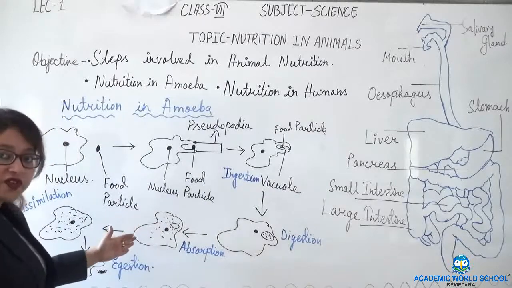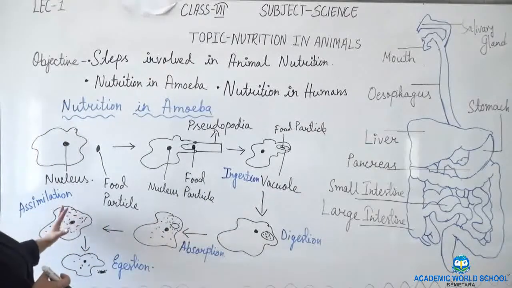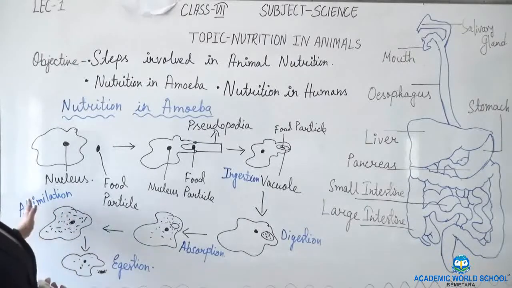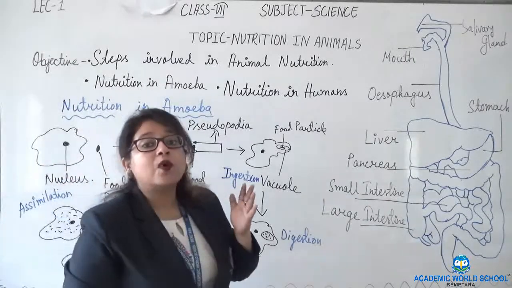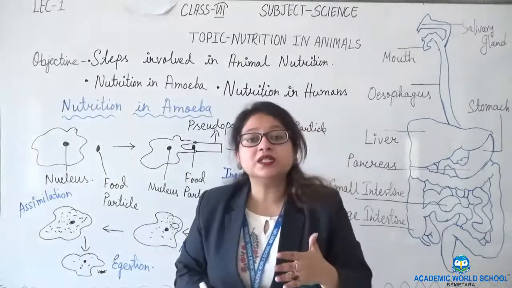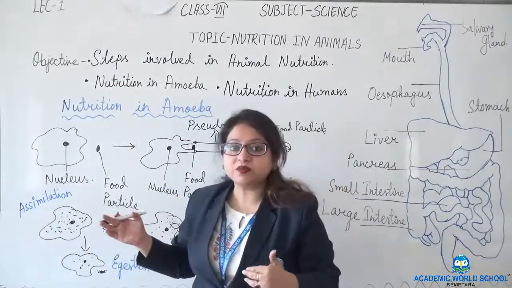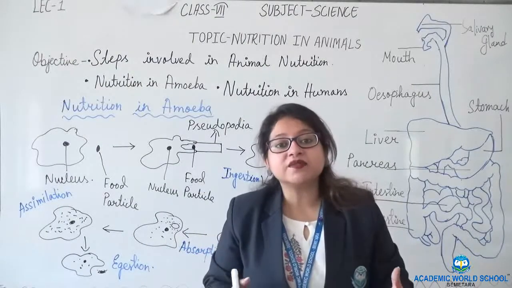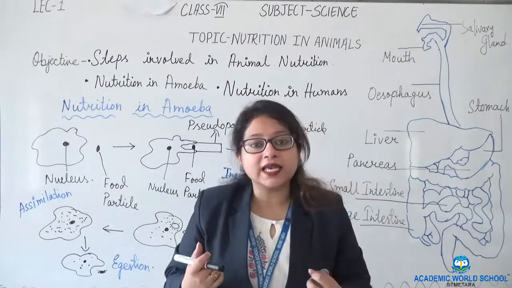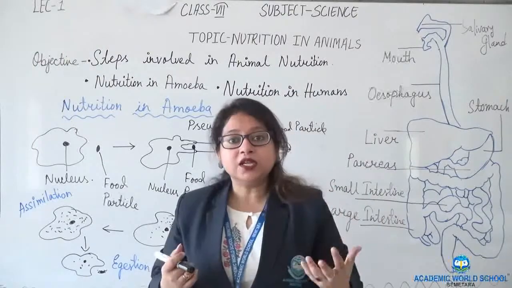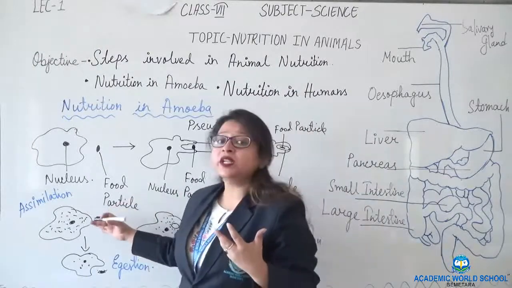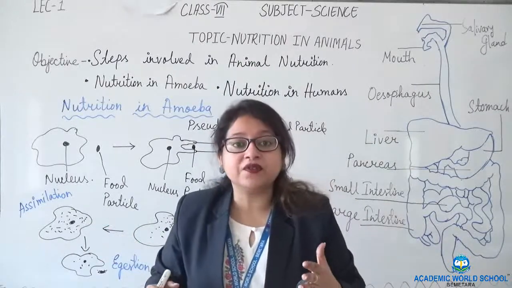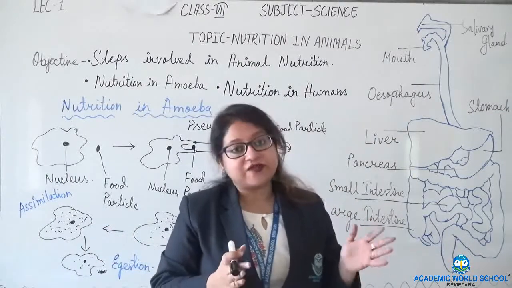Once it is diffused outside the vacuole, it is distributed all over the cell, which is known as assimilation. Why do amoeba or any animals need to do assimilation? Assimilation means, if you remember, that blood takes the food to different parts of the body so that the body can utilize it. Why does the body need to utilize it? The body needs to utilize it to perform various activities and to carry on its life processes.